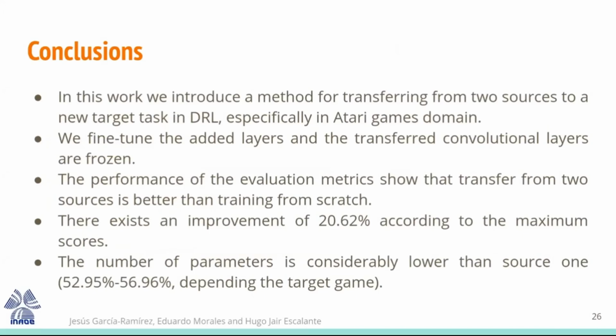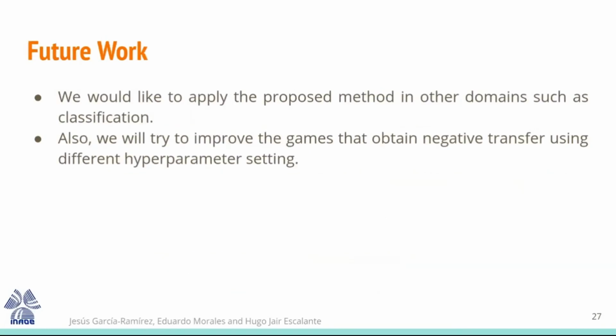And the number of parameters in the target architecture is considerably lower than the source one, between 53 to 57%, depending on the game that we are training. For future work, we would like to apply the proposed method in other domains such as classification, and we also try to improve the games that obtain negative transfer using a different configuration of the hyperparameters.